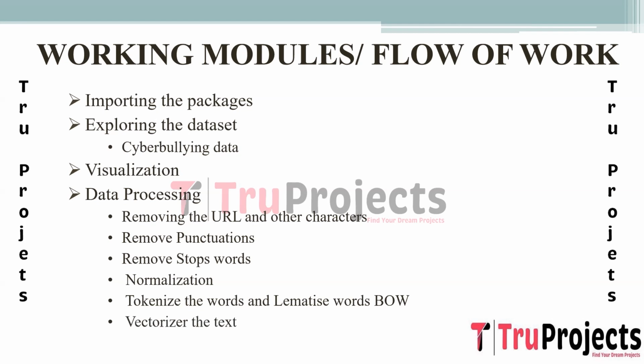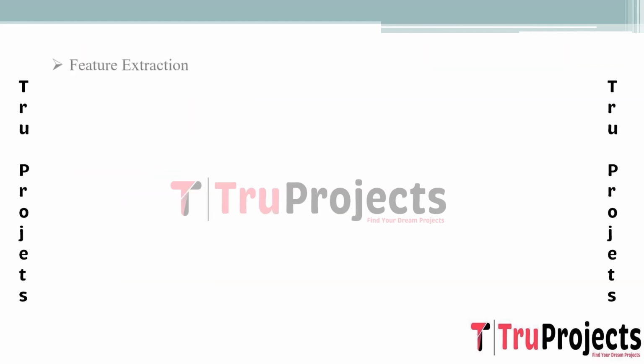Vectorize the text. Vectorization is the process of converting text data into numerical vectors that machine learning models can process. These techniques like TF-IDF, term frequency inverse document frequency, or count vectorizer are often used to transform text data into numerical representations. Feature extraction. This step involves extracting meaningful features from the pre-processed text data that can be used to train machine learning models. These features include word frequencies, TF-IDF scores, or other statistical representations derived from the text.